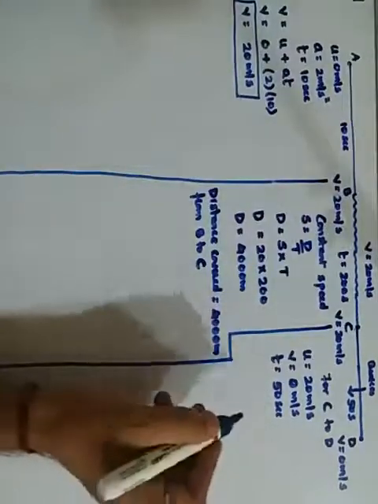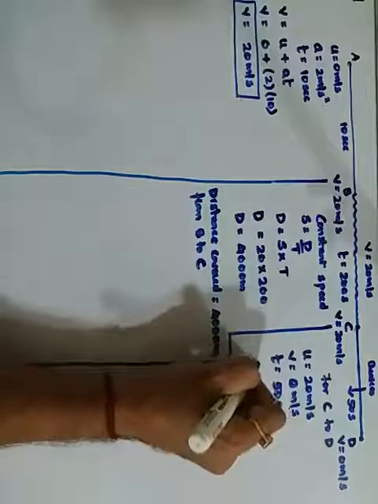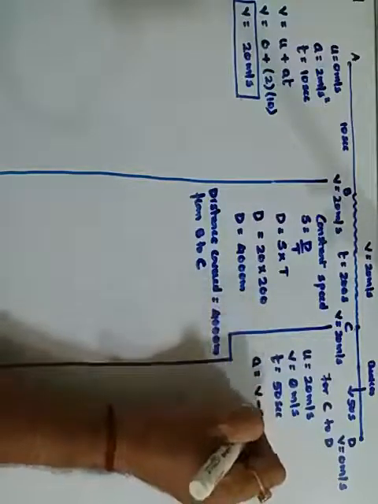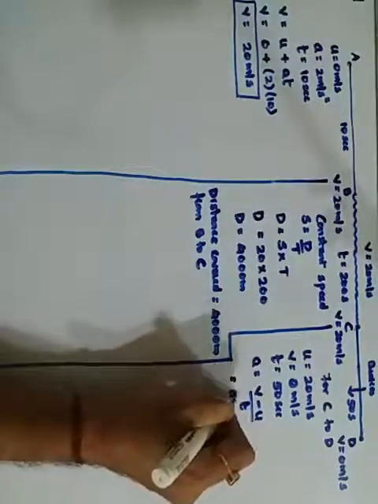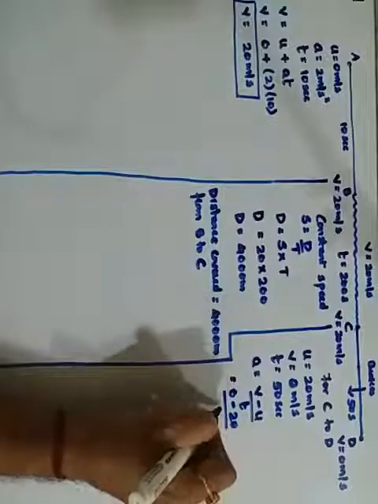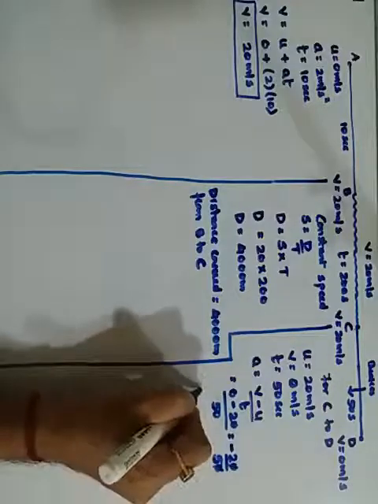Okay. So now first of all I want the retardation in the last 50 seconds. So retardation a is equal to v minus u upon t. That is v is 0 minus 20 upon 50, which gives minus 20 upon 50. The 0 cancels, and a is equal to minus 0.4 meters per second square.